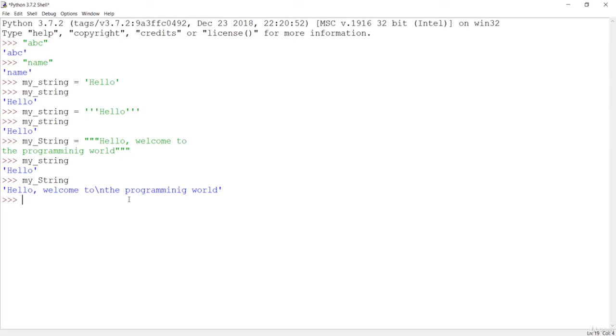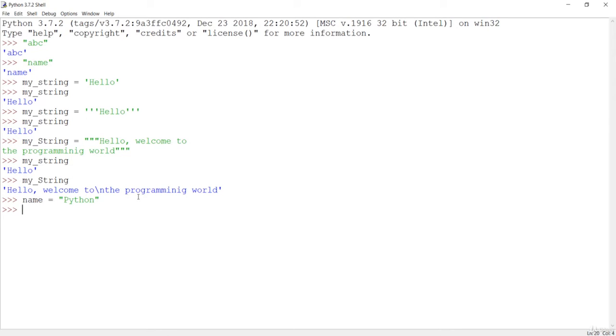Next, we'll see how to access the characters in the string. Let's make a string and see how we can access each of these characters. Let me make a new one called name, and say Python is the name, and hit enter.